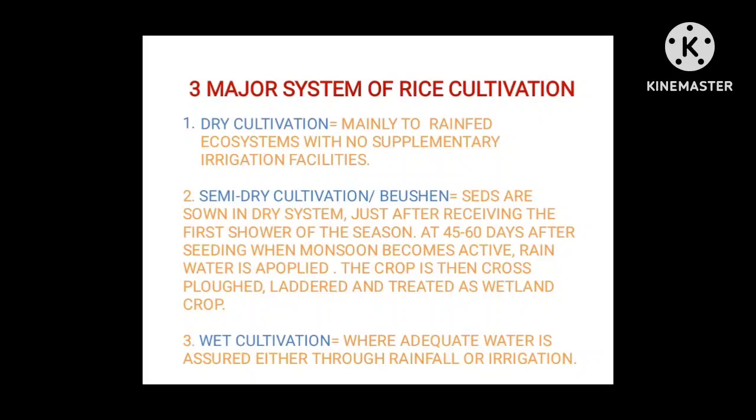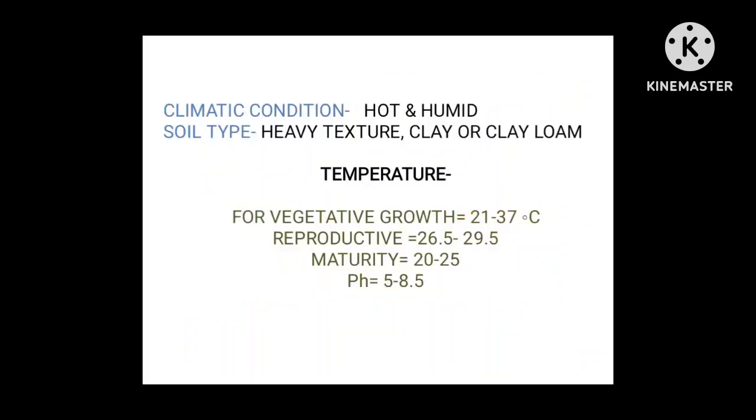So puddling is very important in wet cultivation. And climatic condition is very important, because there are three types of crop like kharif season crop, rabi season crop and zaid crops, and in all these seasons there are different climatic conditions, variation in temperature and all.